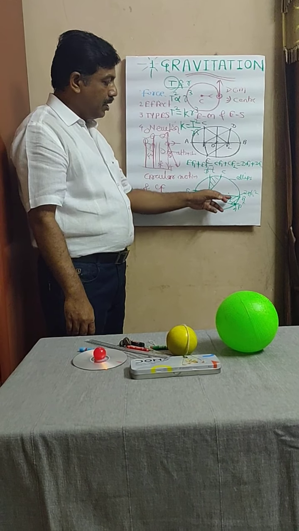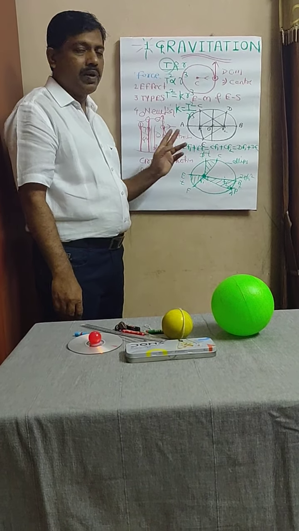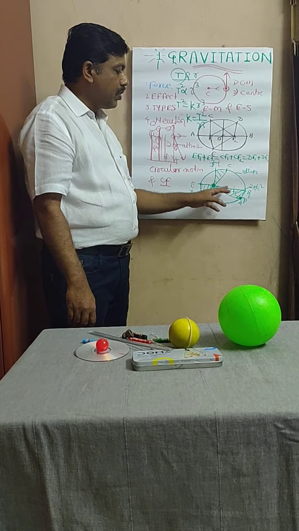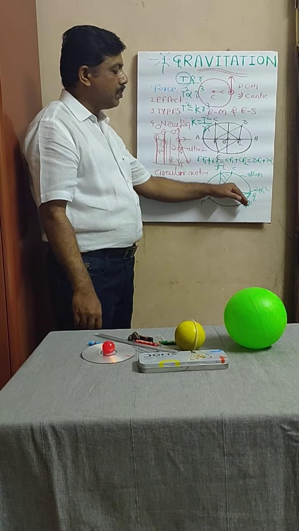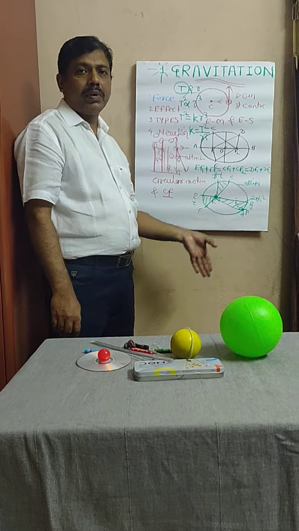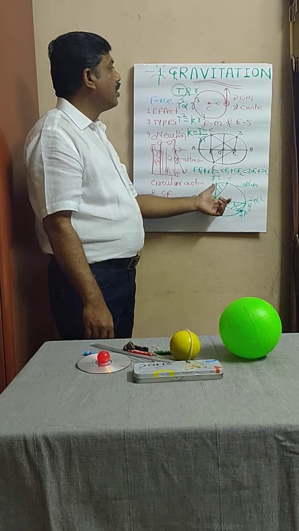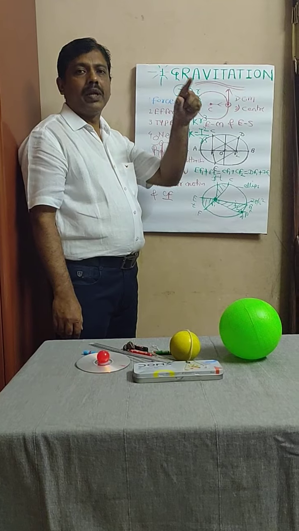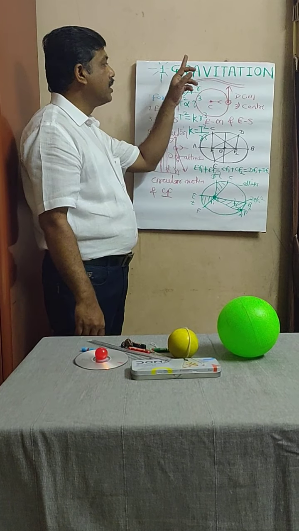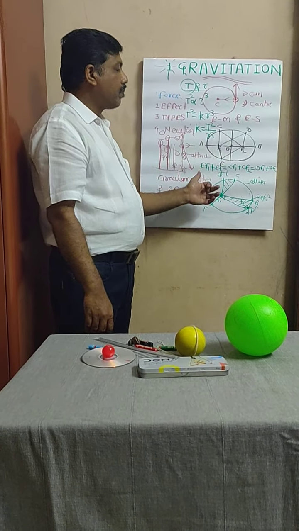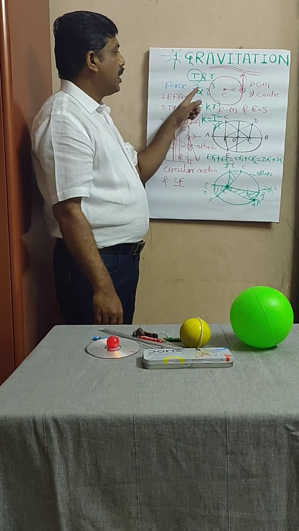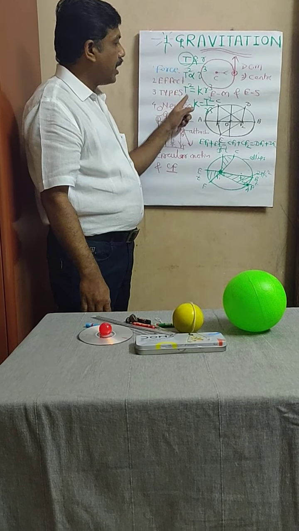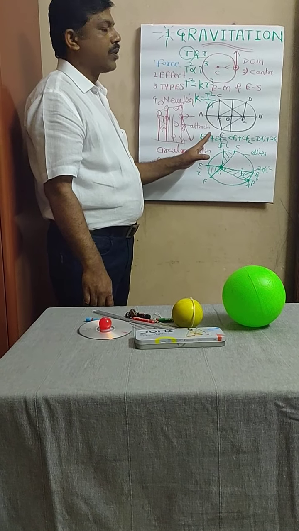After this, he found that areas are equal. Then he designed the second law: a line joining the planet to the sun sweeps equal area in equal intervals of time. Thirdly, he related T, the time period of revolution of a planet around the sun, to the mean distance of the planet from the sun. T square is directly proportional to R cube, and it can be written as k equals T square upon R cube.